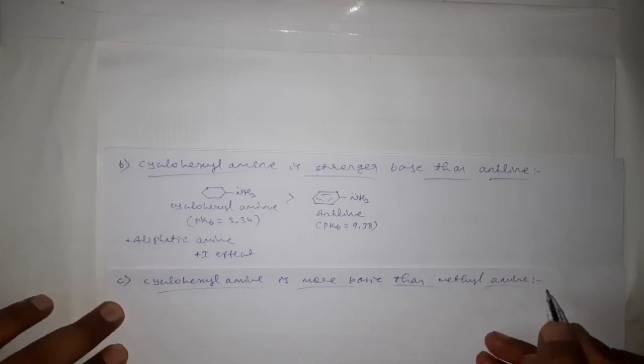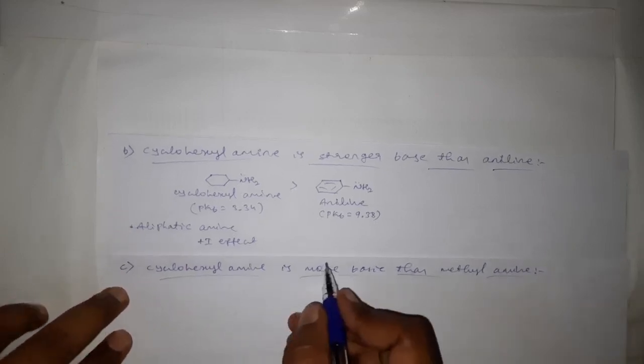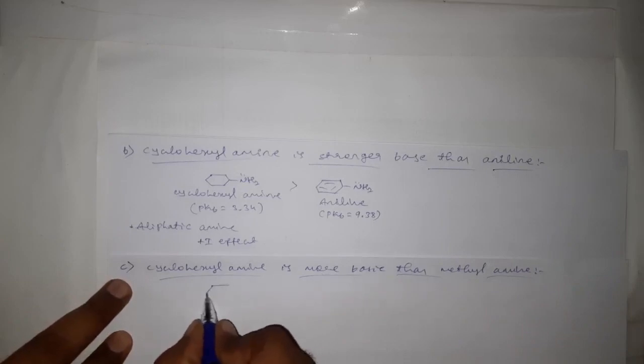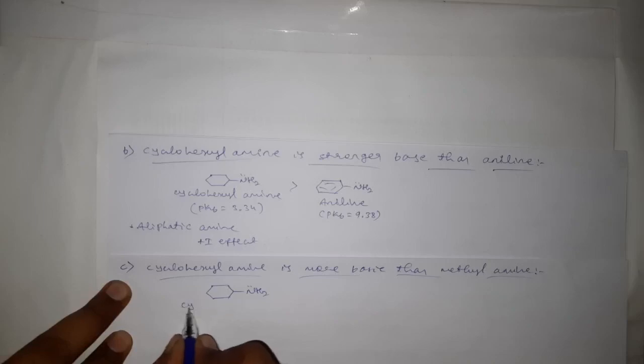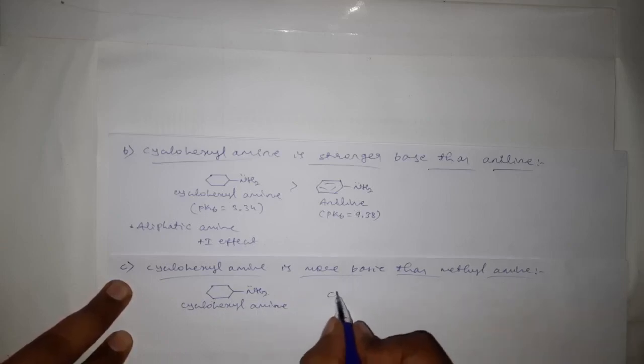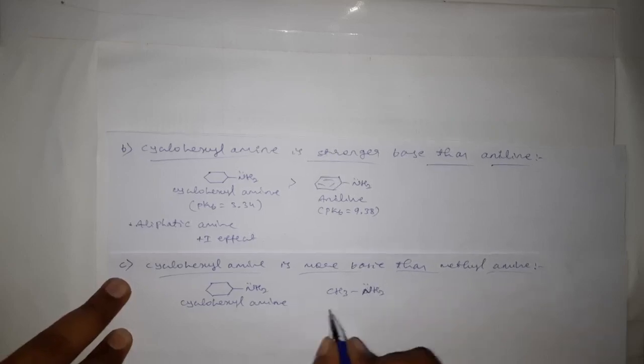Cyclohexylamine is more basic than methylamine. See here, the formula for cyclohexylamine is this one. This is cyclohexylamine, and methylamine is CH3NH2. This is methylamine.